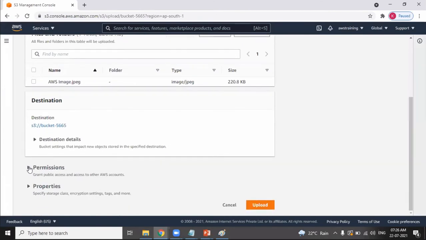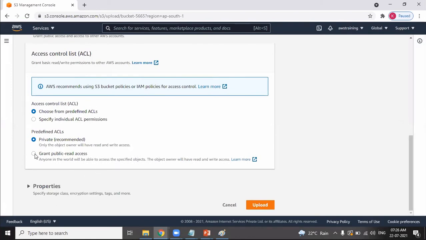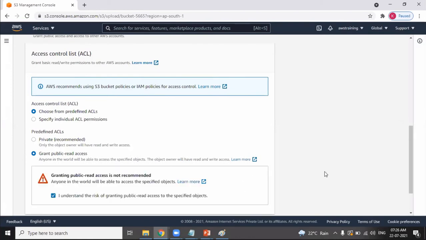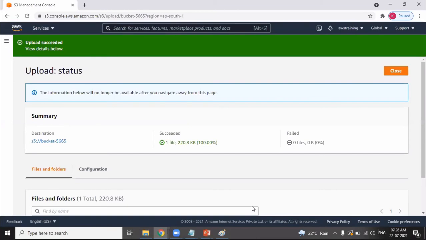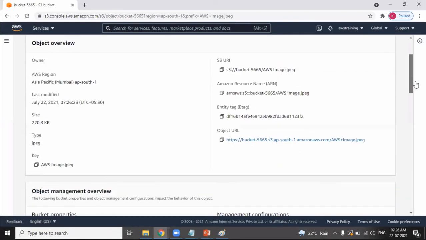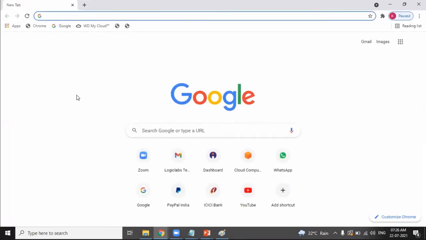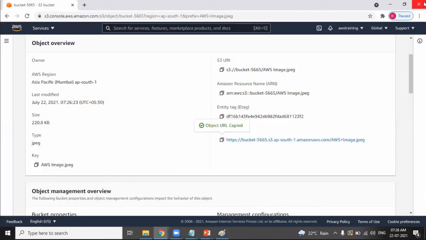And in the permissions, what are we doing generally? I am providing grant public access. I acknowledge the settings and I upload. That's what I'm doing, isn't it? I'm providing public access. What does that mean? Every object can be accessed using the object URL. You know that. Get the object URL. This is the object URL. Copy the object URL. And then if you have the object URL, anybody in the world can access the object using the object URL. So that's the public access. That is, anybody in the world can access the object. But my point is, I have uploaded an object.